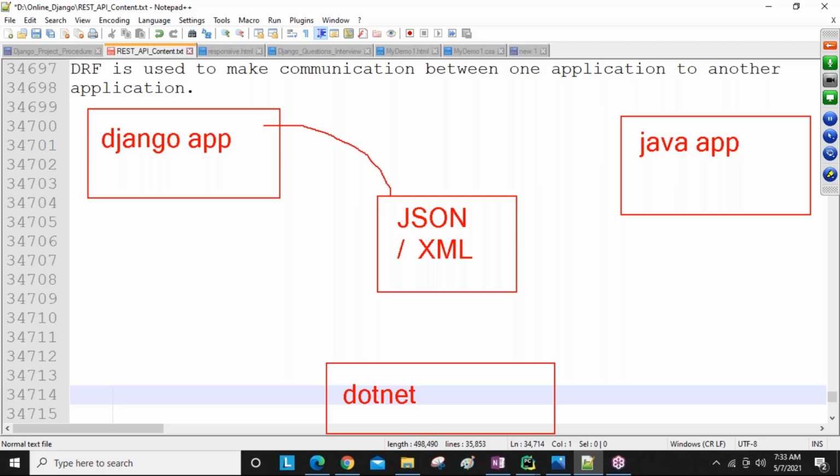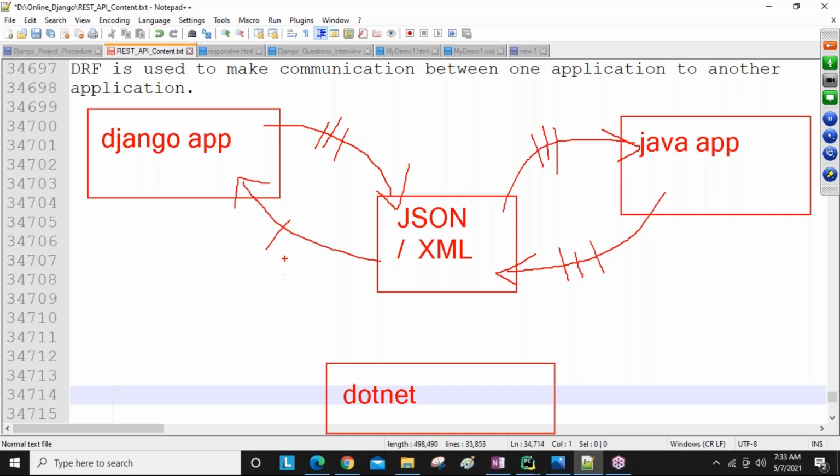Now our Django data, by writing some lines of code, is converted into JSON format. Now our JSON request is converted into Java. Then the Java response is converted into JSON format, and the JSON is converted into Django format. Like this, all conversions happen, guys. Remember this diagram regularly. Like this we are going to do communication.